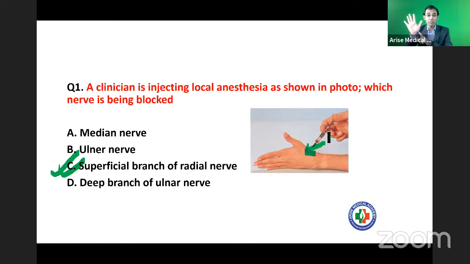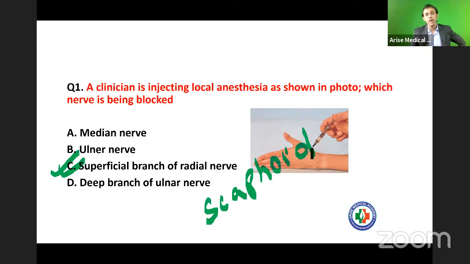I'm talking about the snuff box. A clinician is palpating over the snuff box, and after that the patient is having excruciating, severe pain. So which bone fracture is the clinician suspecting? Very good. The answer is the scaphoid bone. Very good.